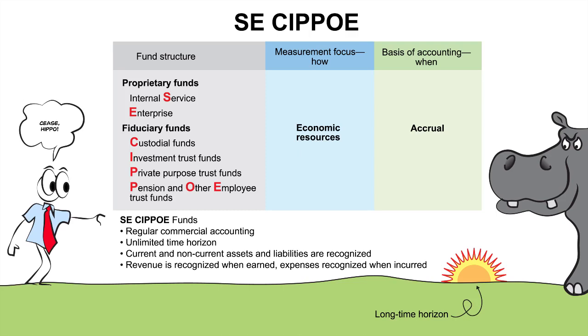So it's just like regular commercial accounting. Unlimited time horizon. They carry current assets, non-current assets, current liabilities, non-current liabilities. Revenue is recognized when earned, sounds like the matching principle to me, and expenses, not expenditures, expenses are recognized when incurred.